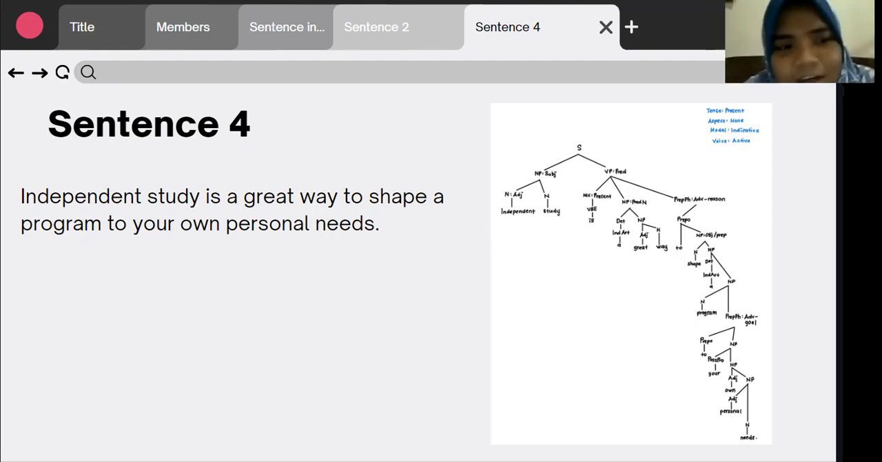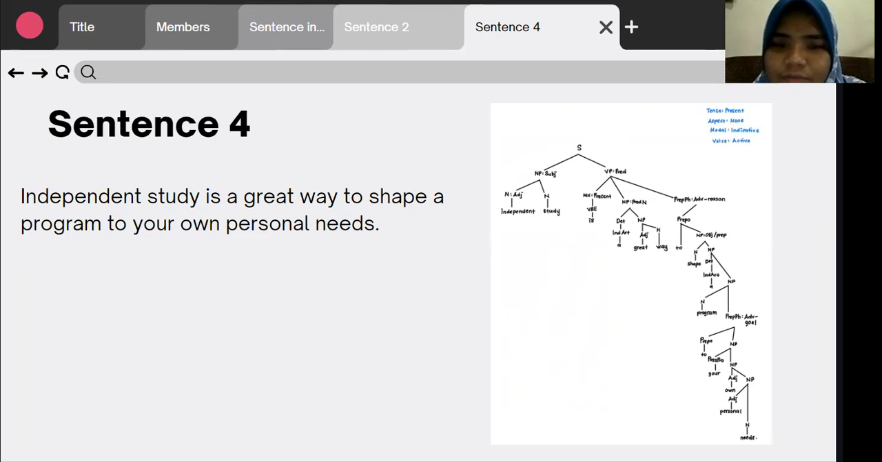Thank you, Hasna. I will elaborate more about these three diagrams. Independent study is a great way to shape a program to your own personal needs. It has two constituents, which is independent study acting as a noun phrase, functioning as the subject in this sentence. Under the noun phrase subject, it has two constituents, which is independent as an adjective, and study is a noun.